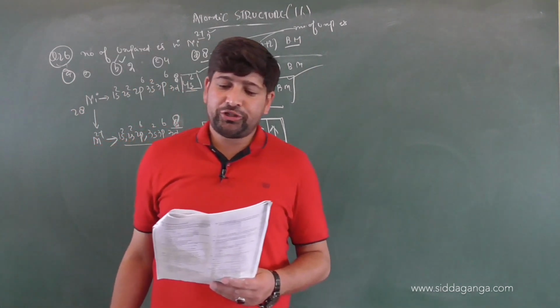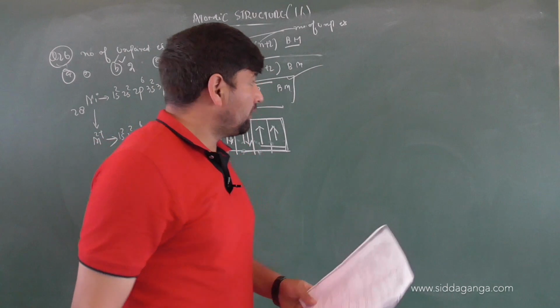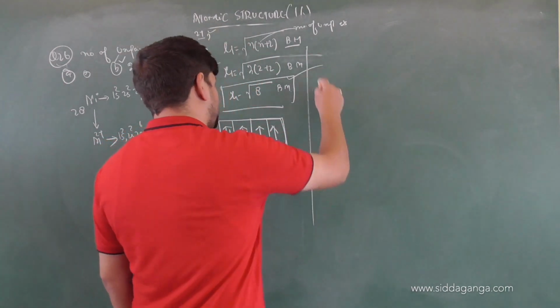Right. The ratio of energy of photon, this is the 27th question.